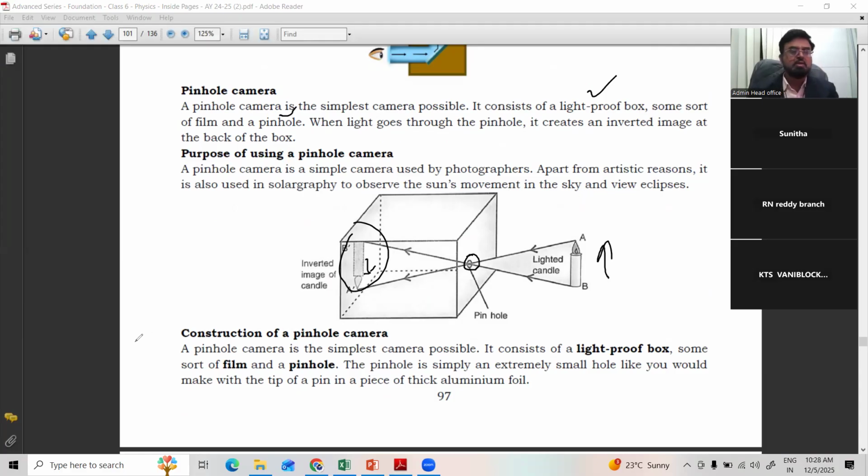The pinhole is simply an extremely small hole, like you would make with the tip of a pin in a piece of thick aluminium foil. A simple way you can construct a pinhole camera is by using cardboard.